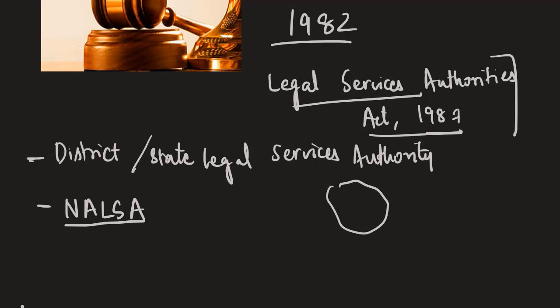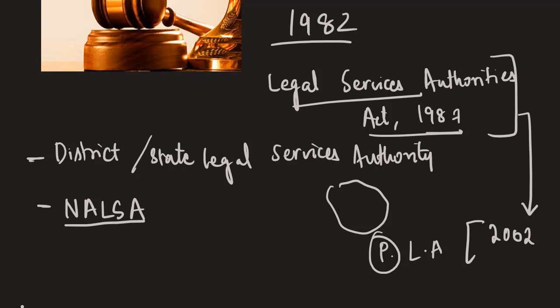This act of 1987, that is the Legal Services Authorities Act, was amended in 2002 to provide for the establishment of permanent Lok Adalats, which were supposed to deal with cases related to public utility services.